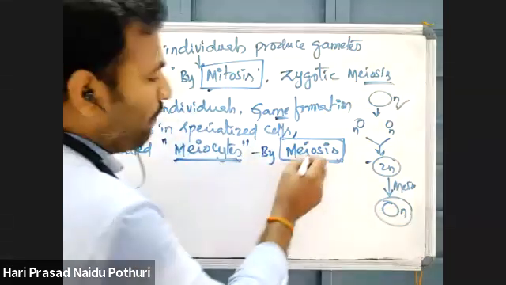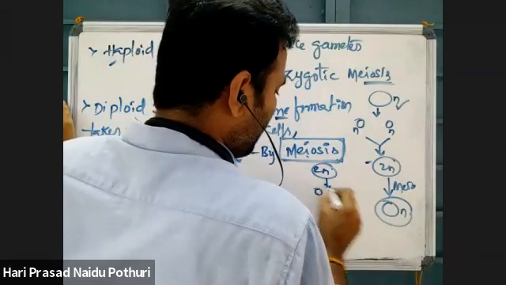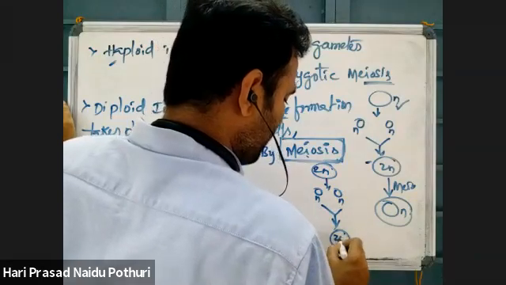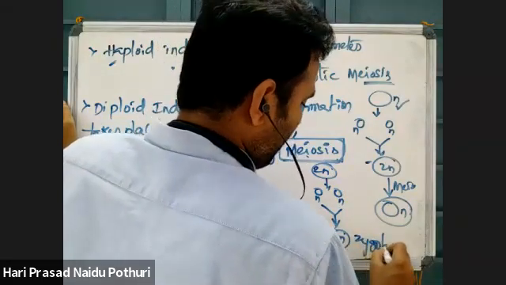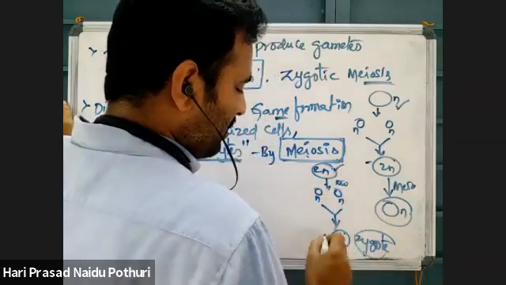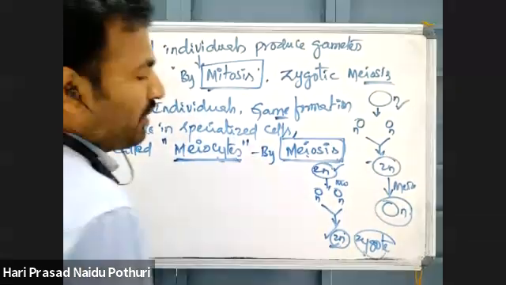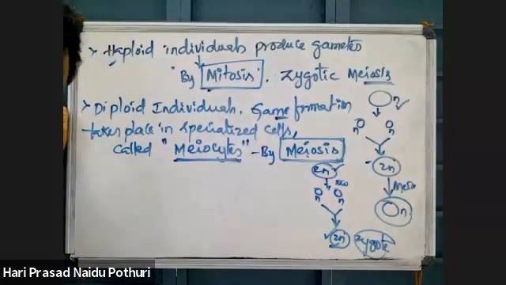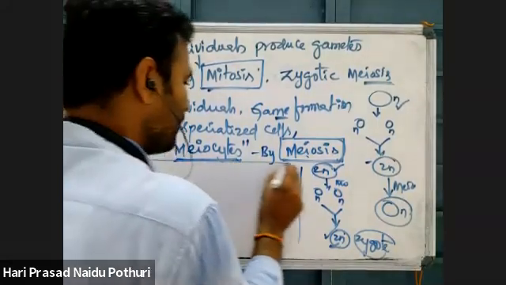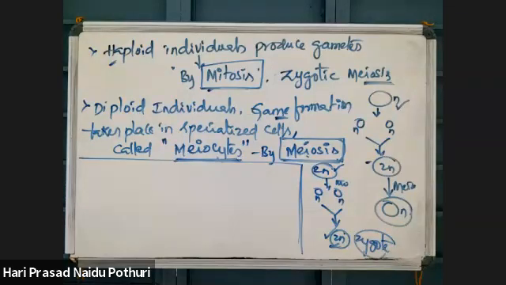Because diploid means 2n. 2n undergoes meiosis and produces n. n will combine and there is formation of 2n zygotes. Already meiosis has taken place. So 2n parent, 2n zygote is regenerated. Ploidy is restored. So based on the ploidy, the cell division for gamete formation is different, either mitosis or meiosis.